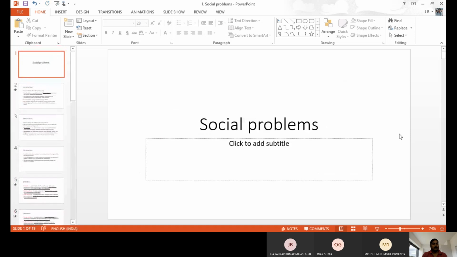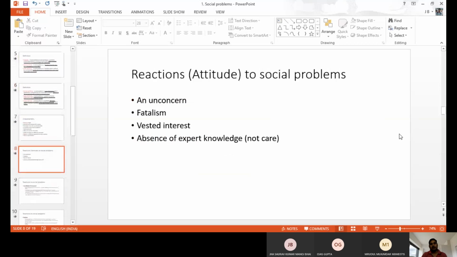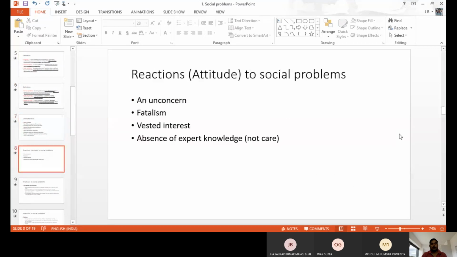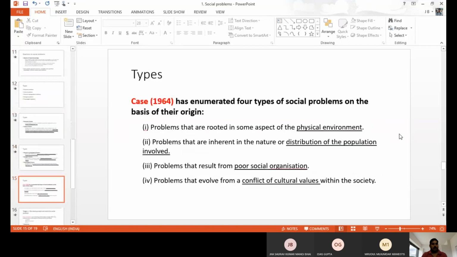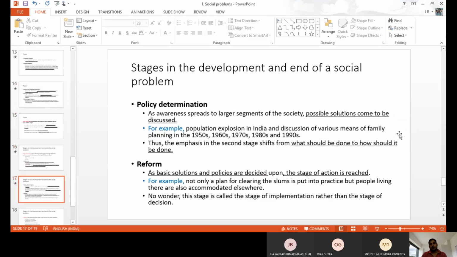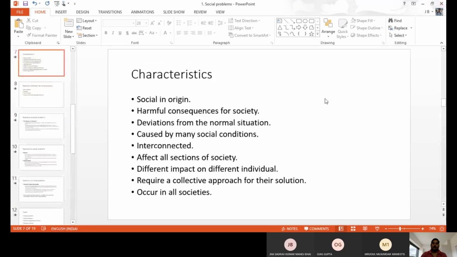That is the basics of social problems: the introduction, what we mean by social problems, when it affects the masses or unfavorable things are considered social problems, some definitions, characteristics of social problems, reactions or attitudes to social problems, types of social problems, and the stages in the development and end of social problems. Like this, we have four different topics from the introduction of social problems.